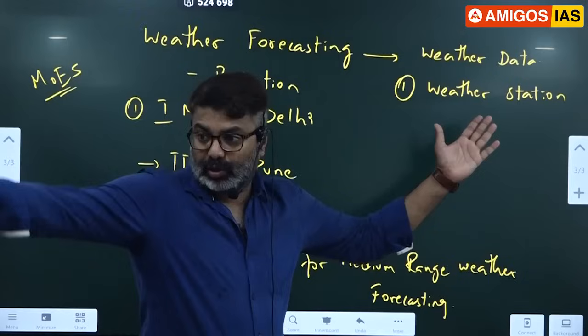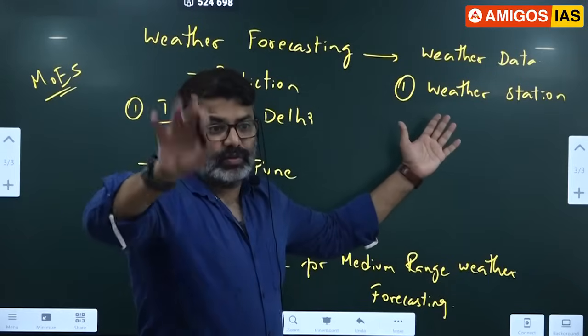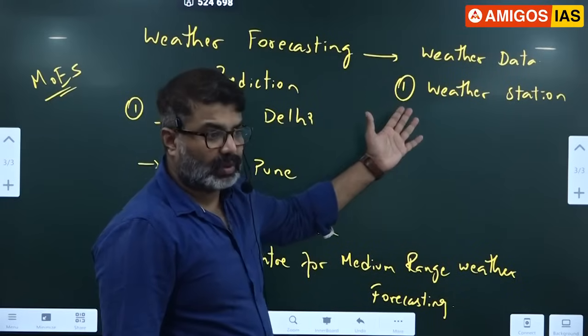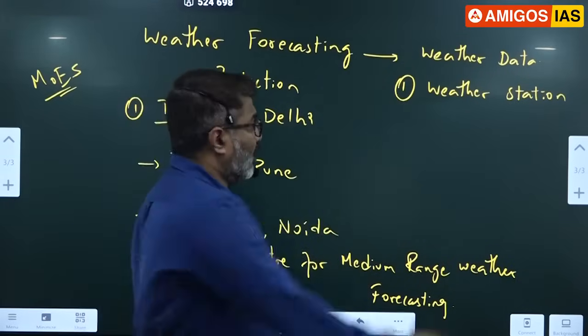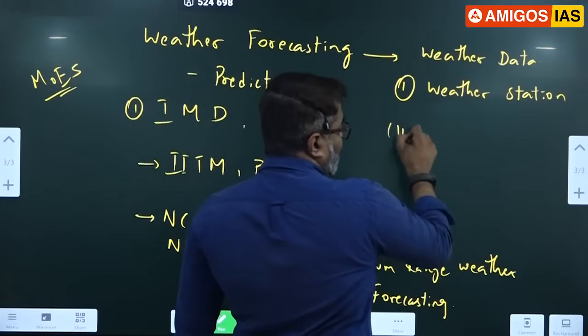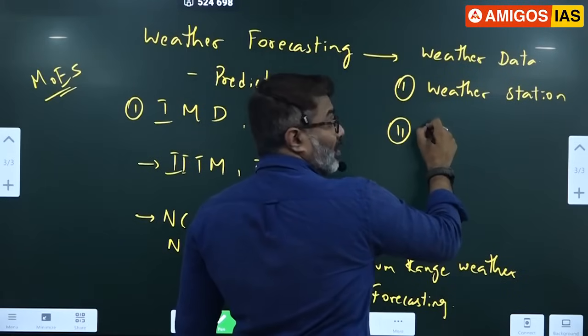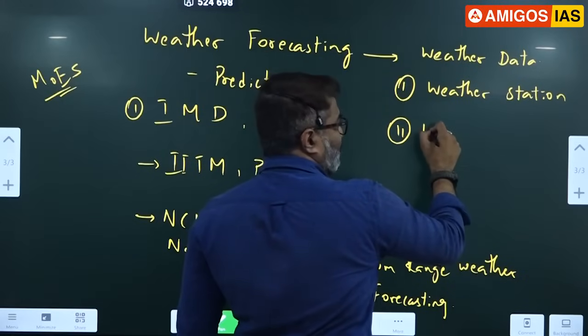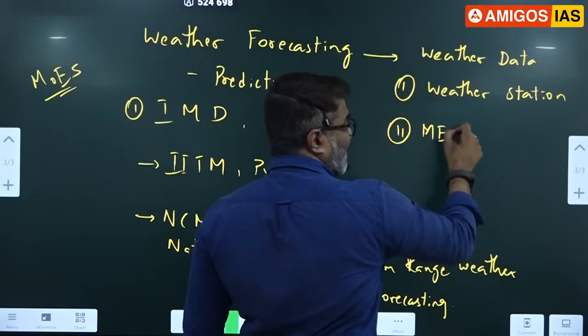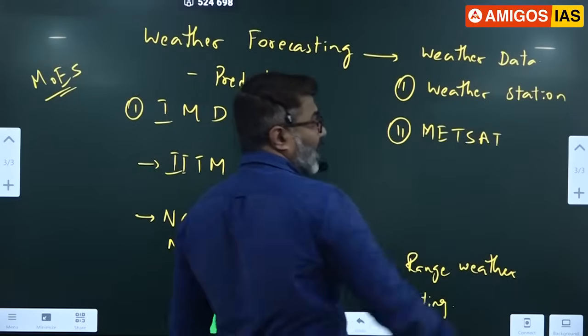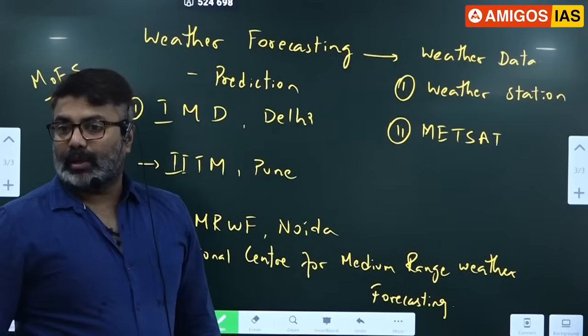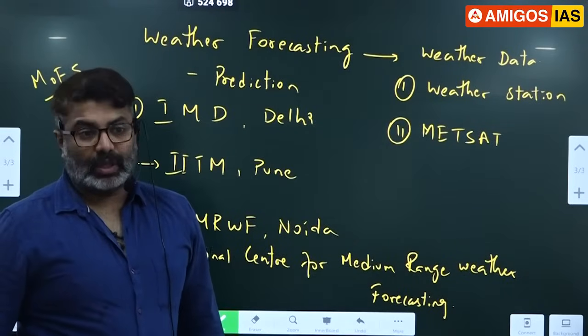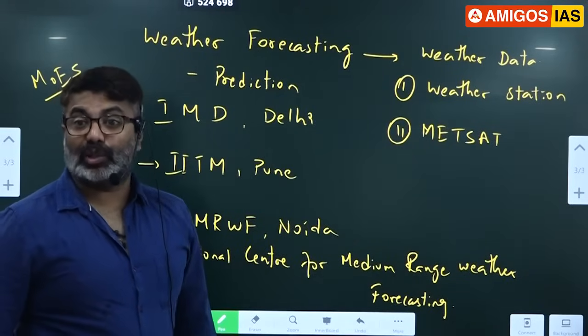Across Hyderabad also we have them. All cities, all places we have weather stations now. In every small town we have now. There is one. The second source of data is satellites. Meteorological satellites. Weather satellites we call MetSat. A large number of satellites have been placed by ISRO.